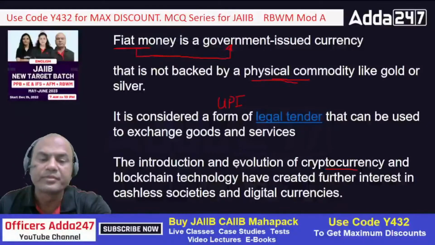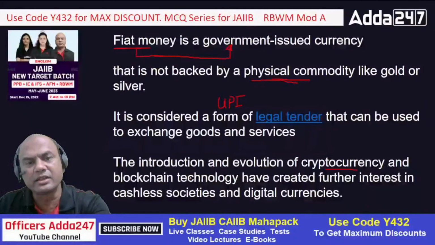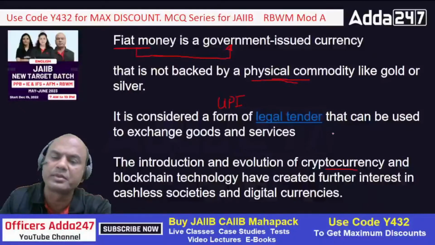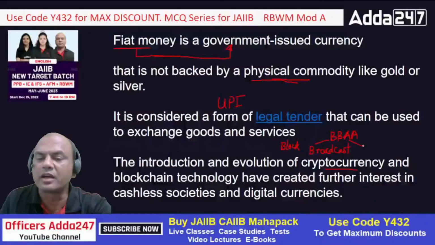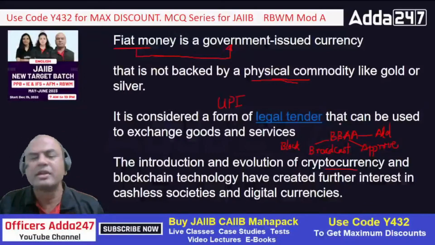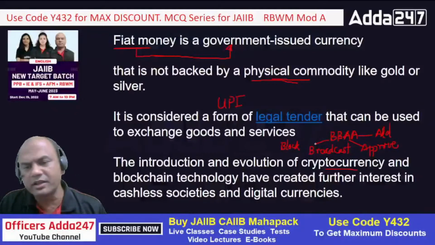Yeah. So it is based on the blockchain technology basically. What is blockchain technology here? Its simple rule is, I'll tell you the simple rule, BBAA. Blockchain means BBAA. What is BBAA? B is block, any transaction, block. Second B is broadcast. Third is approve, means it will be approved by the team members. And last is add to the chain. So this is BBAA, simple concept. I have taken a separate topic on blockchain, kindly follow that.